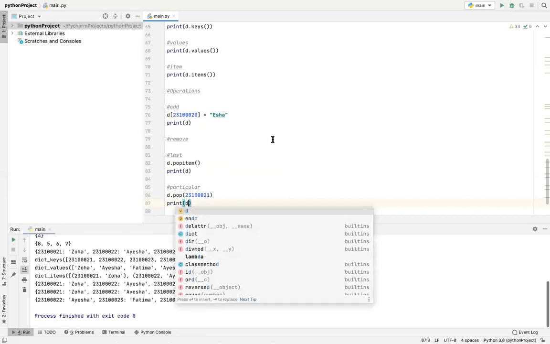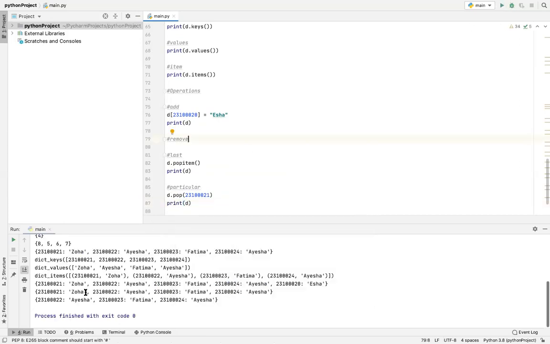Okay, so there was this key Zoha 23,021 Zoha, and then I removed this. This will remove the whole item, not just the key, because the value was assigned to a key. So if you're removing the key, obviously you're removing the value as well. They're a single item.